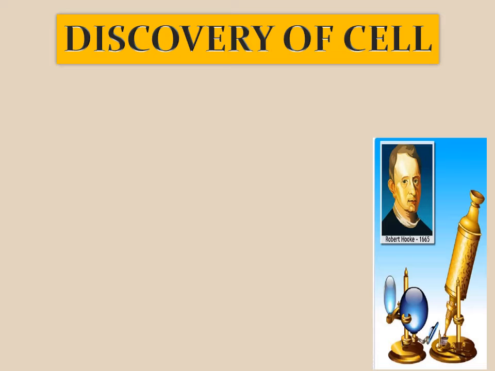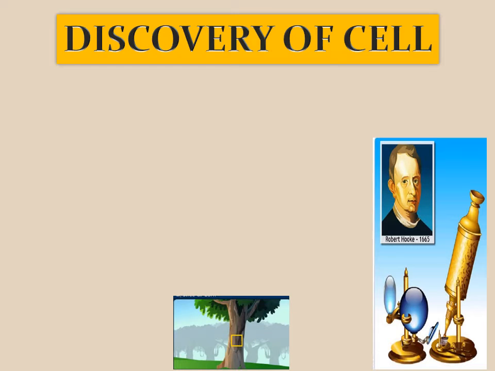Now what happened? He was sitting in a garden and he saw the bark of a tree. You know what is bark? Bark is the outer tissue, or we can say the outermost layer of the stem portion, that is very hard in texture. So he took that bark and he found cork cells out of that bark of the tree,